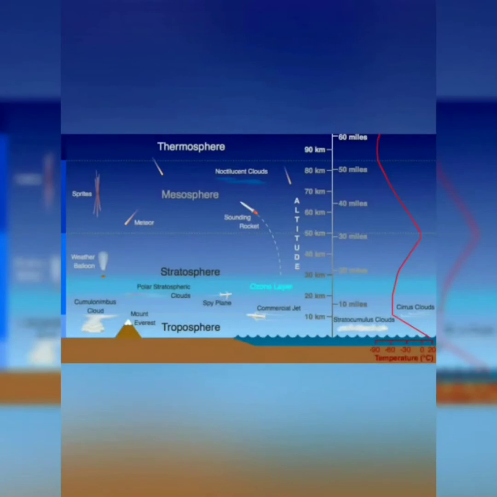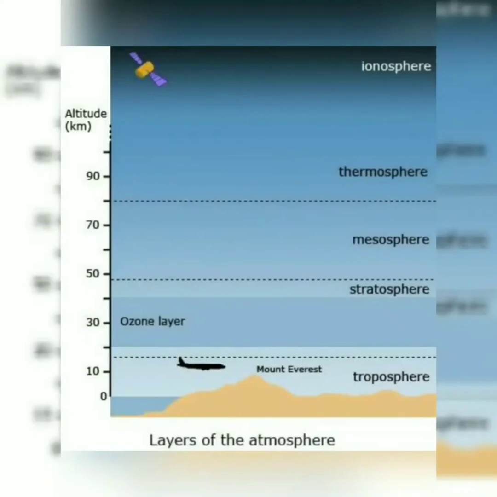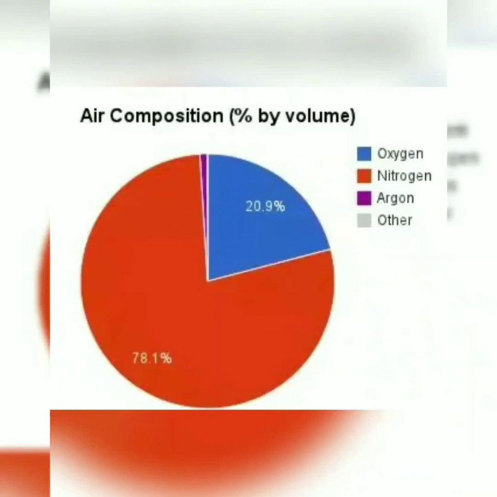Carbon dioxide percentage is 0.04%. It helps the plants do photosynthesis, and with the help of carbon dioxide they make the food, and we also get the food. And also the water vapor: with the help of water vapor the water cycle and the weather phenomena happen. That is the importance of the water vapor.